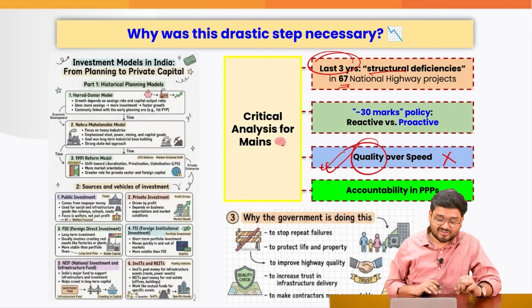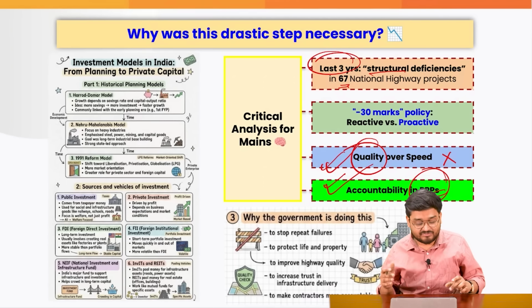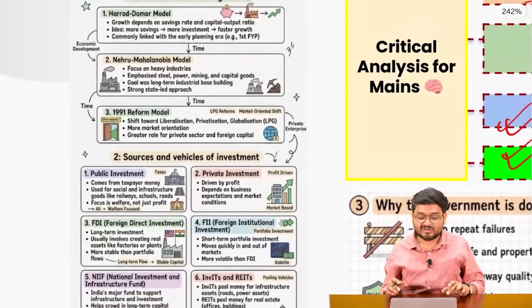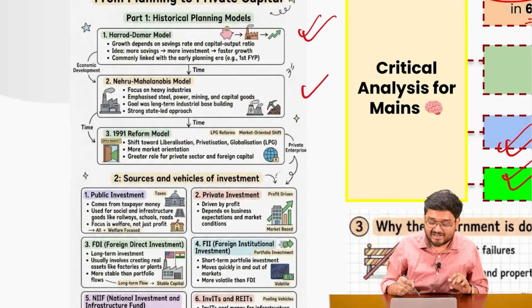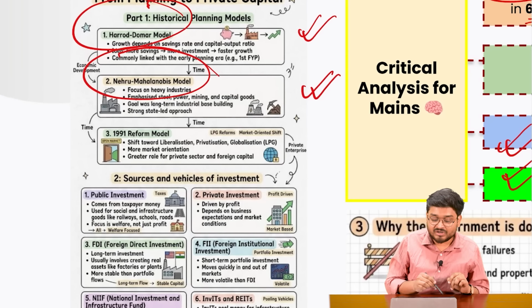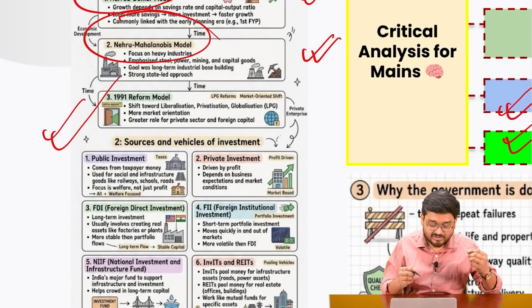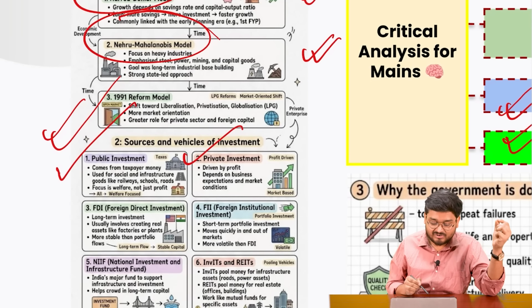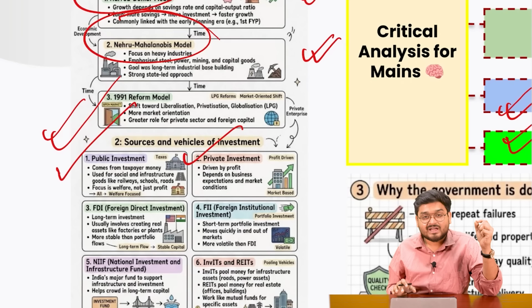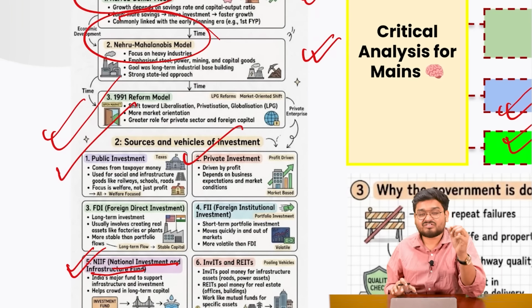And that is where, if you understand, India has been following this model of infrastructural growth over a period of time. So we need more accountability in these public-private partnerships. Now for your reference, I have attached some ways in which infrastructural development in India has evolved from a Harrod-Domar model to the Nehru-Mahalanobis model to finally the model that we are seeing right now, where we are getting so many investments in cases of public investment, private, FIIs, FDIs, InvITs and NIIF, that is the National Investment and Infrastructure Fund.